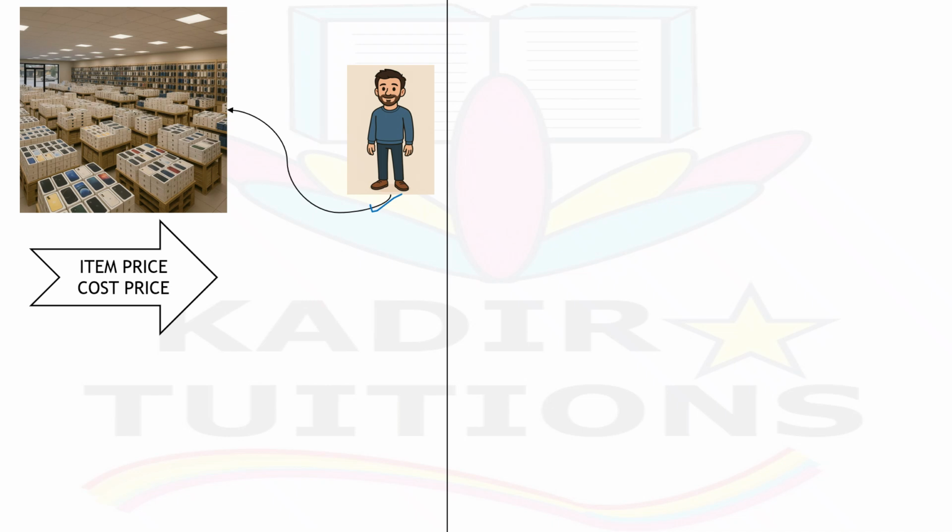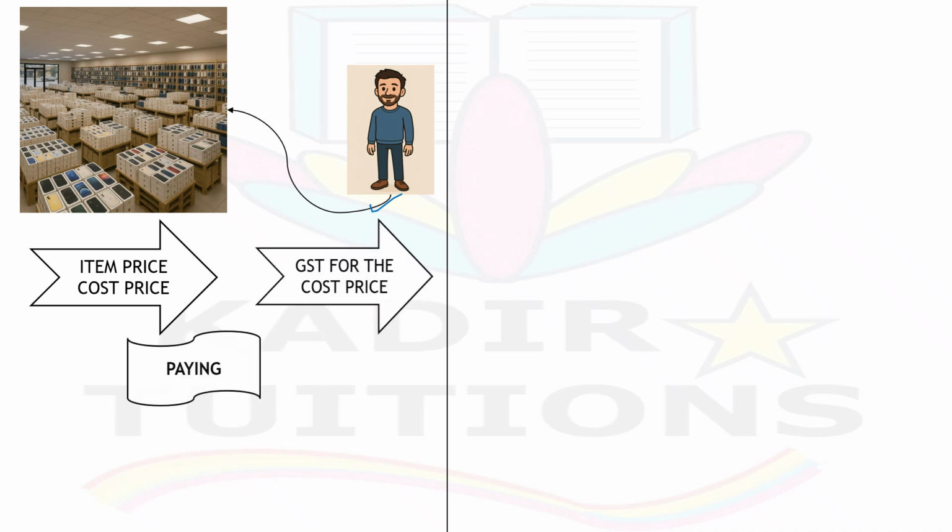Okay, now the next thing he has to do is pay the GST for it, right? Yes, I'm buying something from the wholesale dealer, whatever it is. I'm buying some product from one place, then I have to pay the GST for the amount I'm buying. So for the cost price I'm buying something, then I have to pay the GST for the cost price.